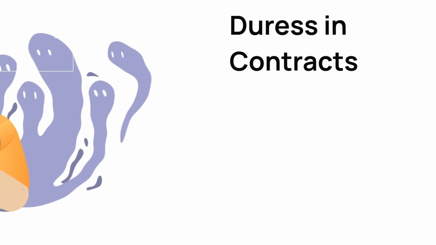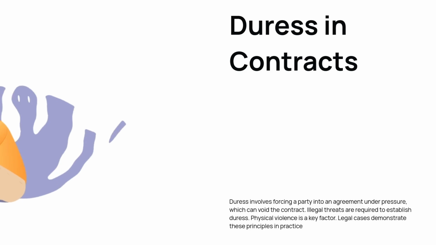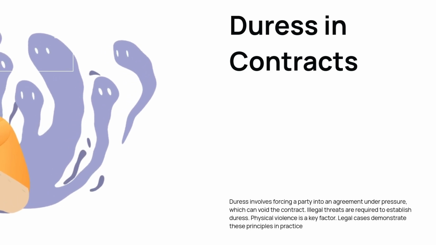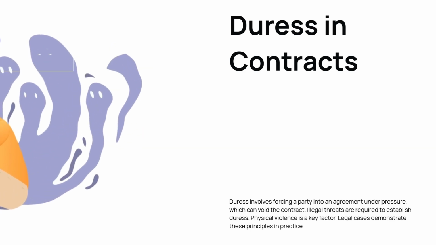Duress occurs when an individual is compelled to act against their will. In contract law, this means one party is forced into an agreement under pressure. Physical violence can render a contract void. The threat must be illegal to qualify as duress. Key cases illustrate how these principles are applied.